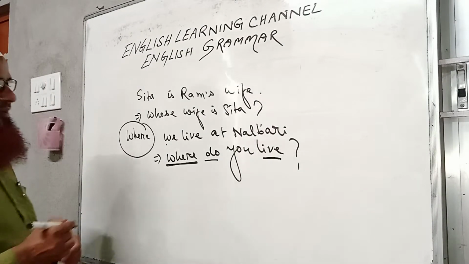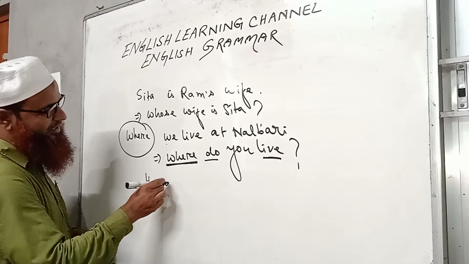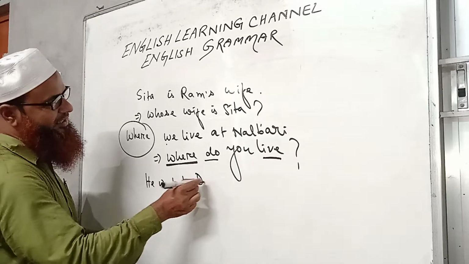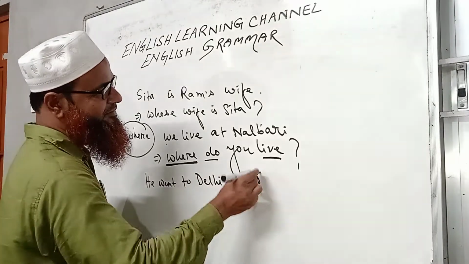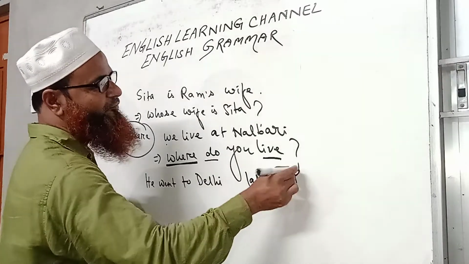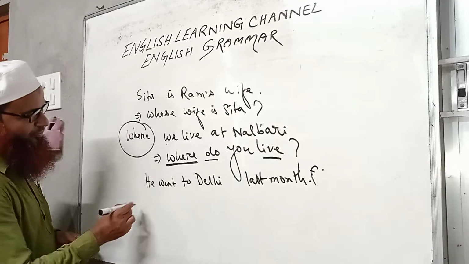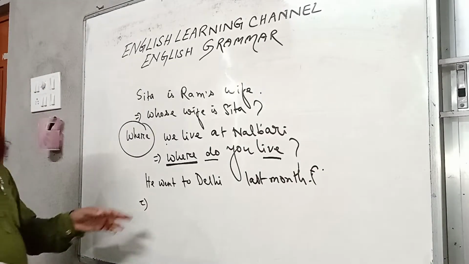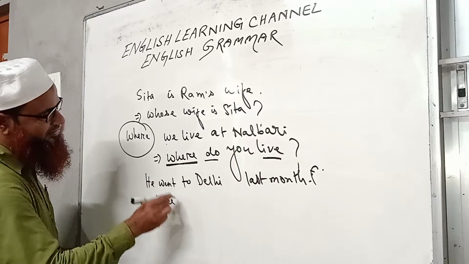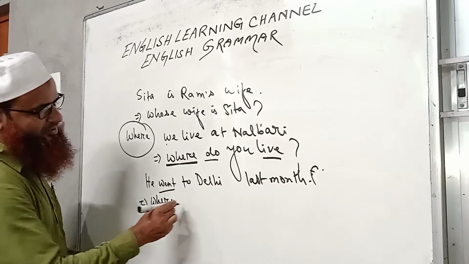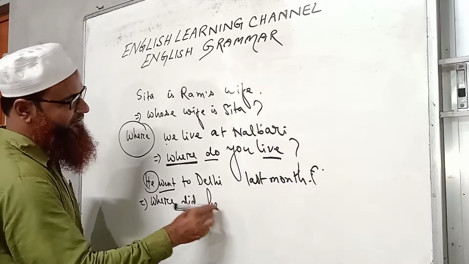Okay. So we may write some more sentences like he went to Delhi last month. So ask question by using where. Then we have to write where at first. The verb is in past tense, so did will come. Where did? The subject must come. It is he only.